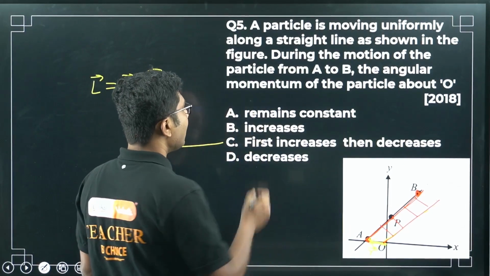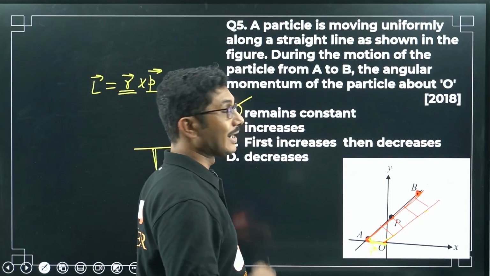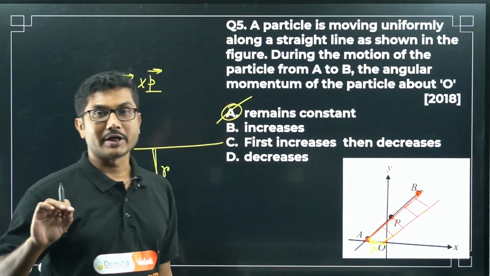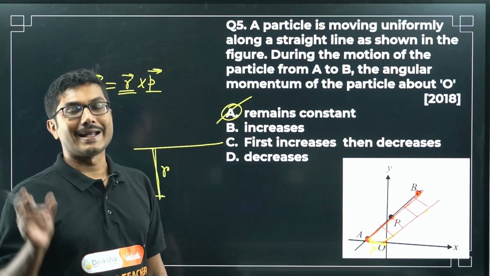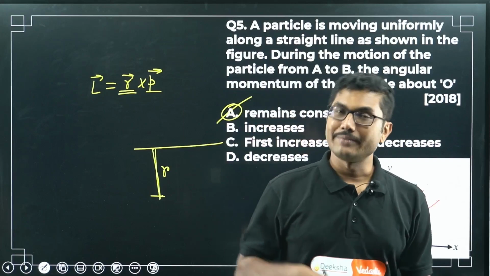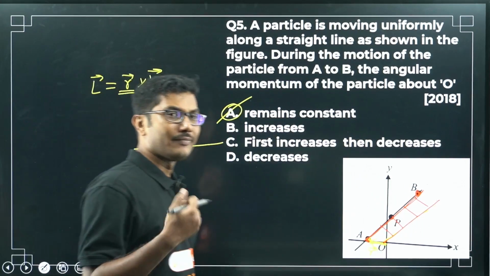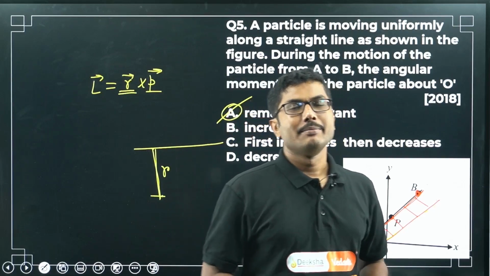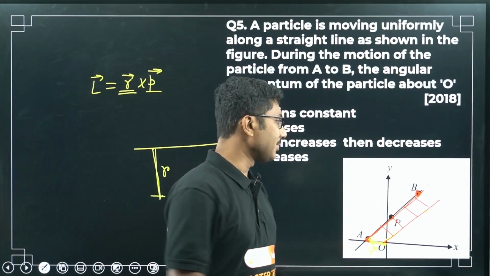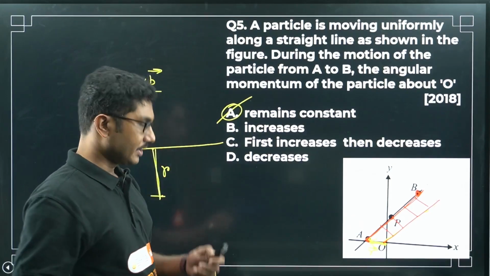This is basically a conceptual question where they might confuse you. What is R? R is not the position vector of the object, it is the direct distance between the point and the line of motion. If the line of motion is curvilinear, then R changes and will vary. But because the object is moving in a straight line, R is constant, so we can say that angular momentum will remain constant, right?